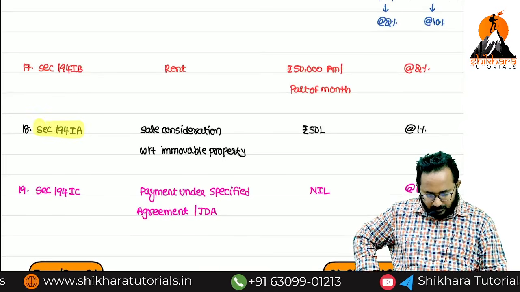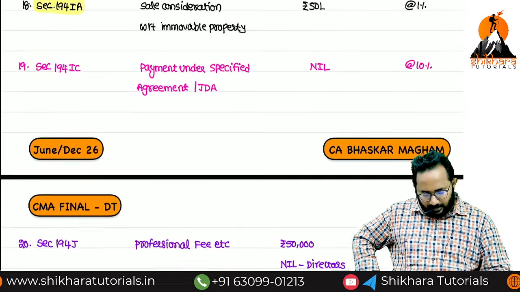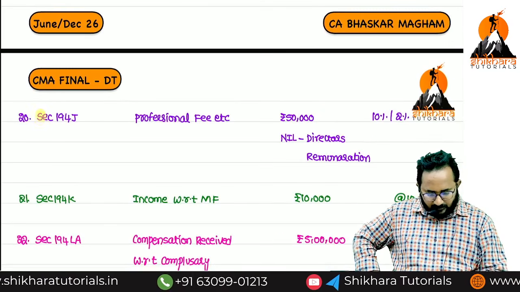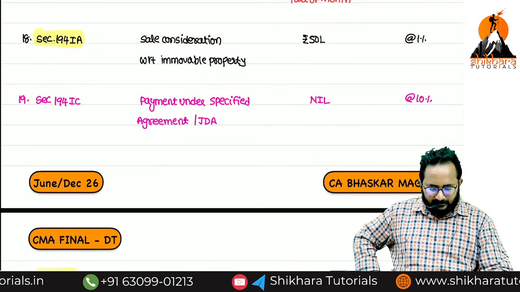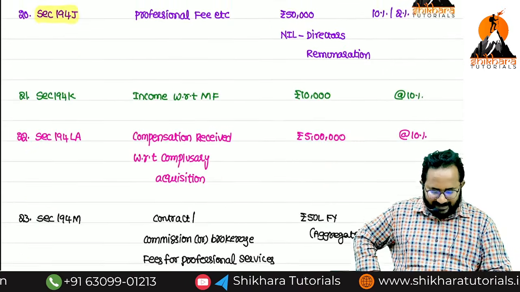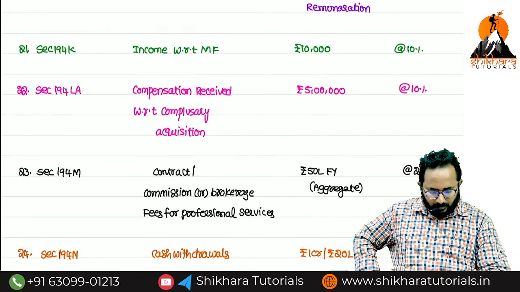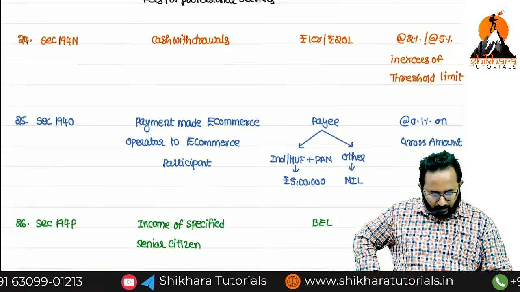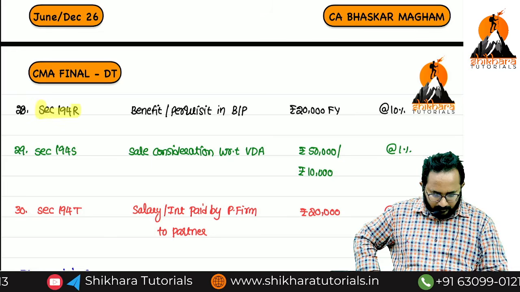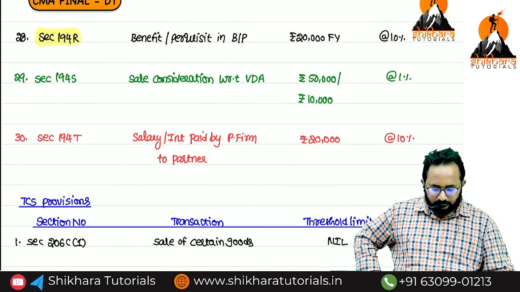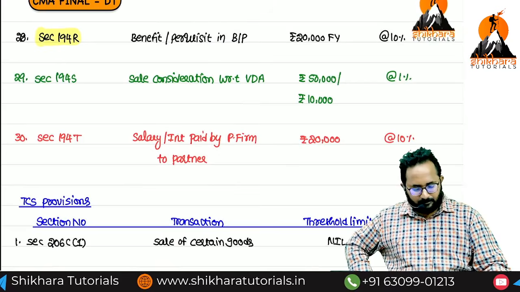After that 194J. Next, 194IA is a special case only for PAN. Next 194R. These are the only sections where PAN is a special case.